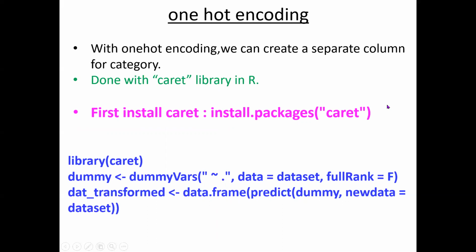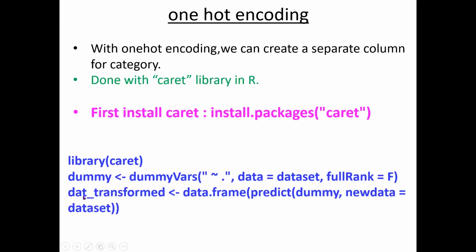But using this caret-specific function, for example, if your dataset contains 10 categorical attributes, all are converted into numeric format or encoding in a single shot. That is the advantage of using the dummyVars function. Here tilde dot means apply to all the categorical attributes, and here we need to give the variable name on which the dataset is loaded. And what is this fullRank, I will tell you later.